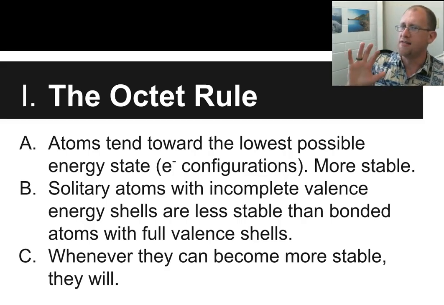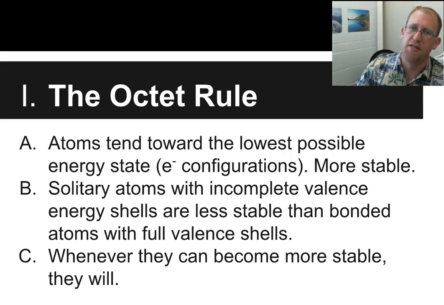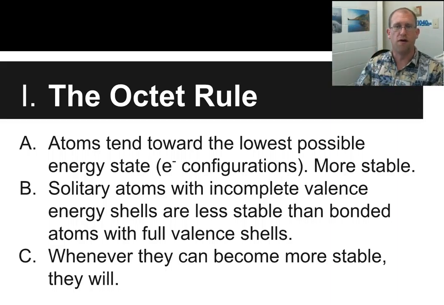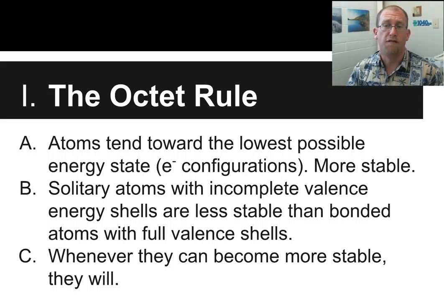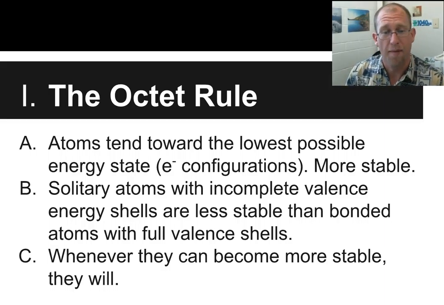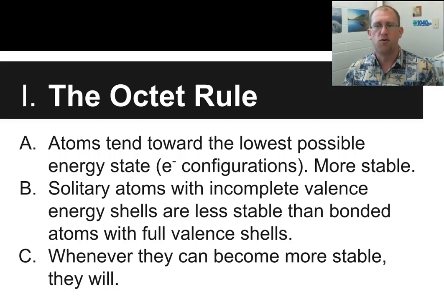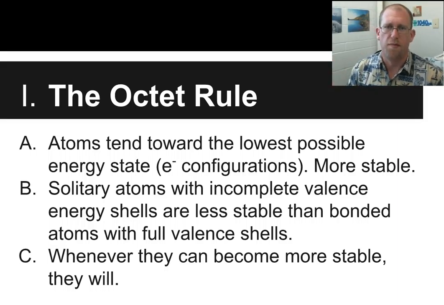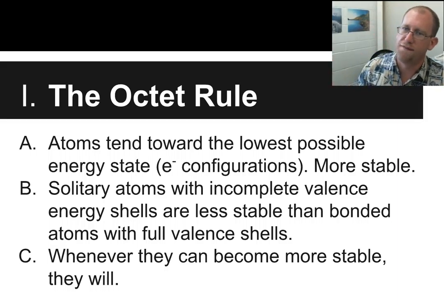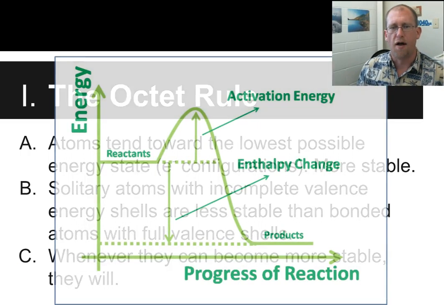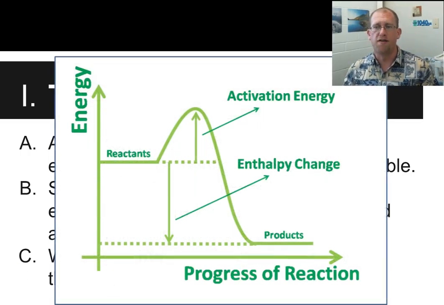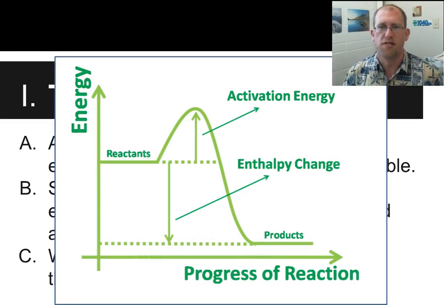So if they can ditch a few electrons out of their nearly empty energy shell and show you a full one, they're going to be happy. Or if they're almost full and they can just grab a couple more to be full, then they'll be happy. So they're going to tend toward the most stable configuration, which is a full energy shell. Okay, so when they bond, they are achieving this more stable form.